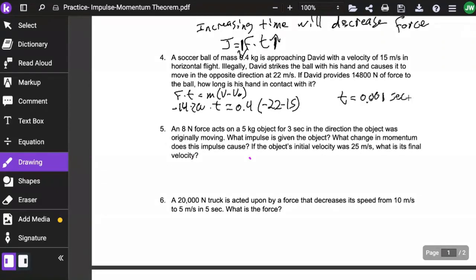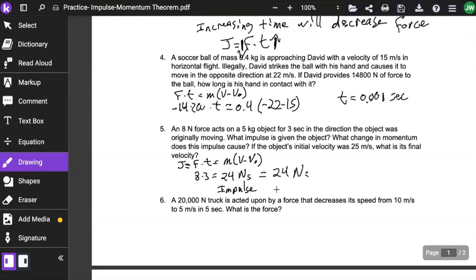Number 5, an 8 Newton force acts on a 5 kilogram object for 3 seconds. We have the force, we have the mass, we have the time. In the direction the object was originally moving, what impulse is given to the object? Well, we know impulse is force times time, and we know it's also mass times the change in velocity depending on the information we're given. We were given force and a time, 8 and 3, so 8 times 3 is 24. The unit of impulse being Newton seconds because we're multiplying force times time. So that is our impulse. What change in momentum does this impulse cause? Change in momentum is impulse, so it's 24 Newton seconds.